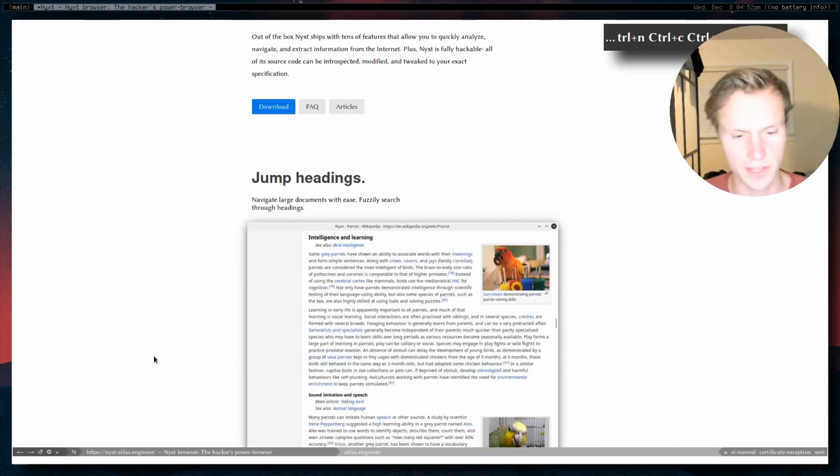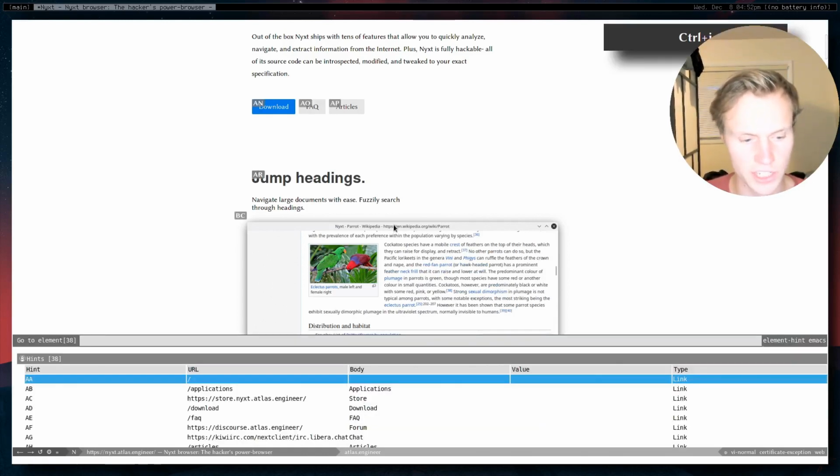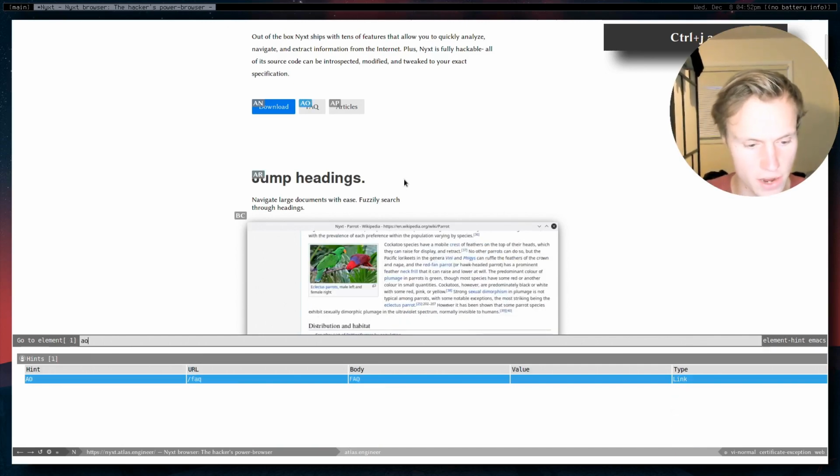Now, just a few other things that the command options allow you to do. So say if we wanted to click on this FAQ, we could just do Control J, and this will actually give us a hint interface, if you guys are used to Qutebrowser or any VI-like interface for any other web browser. It'll usually have something like this. Now, in this case, we could do AO, and it will select this option right here.